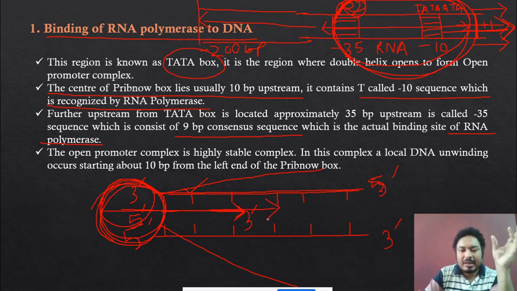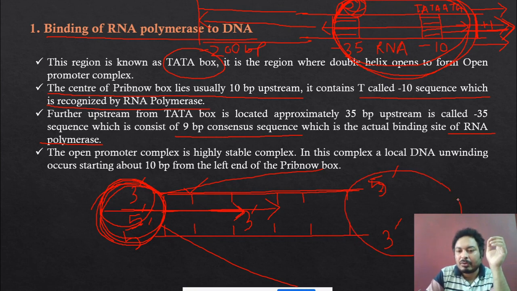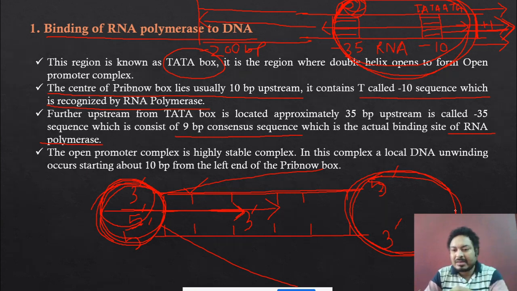Now you can ask me, why not this enzyme binding over here? Why are they binding in this direction only? Why can't they bind over here also? Yes, it is possible. It can bind over here also. When the RNA polymerase binds over here, then what happened? The template strand is now different. You can see. So if the RNA polymerase binds over here, this is the 3' to 5' area.